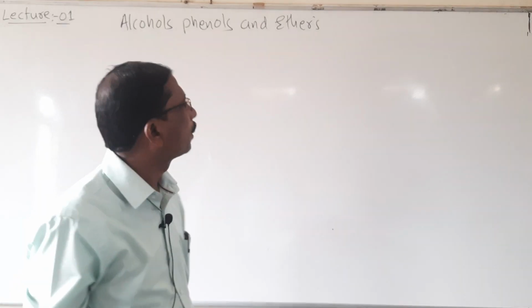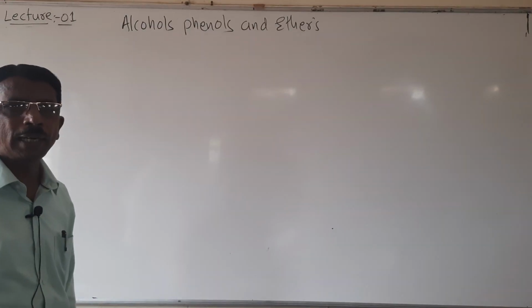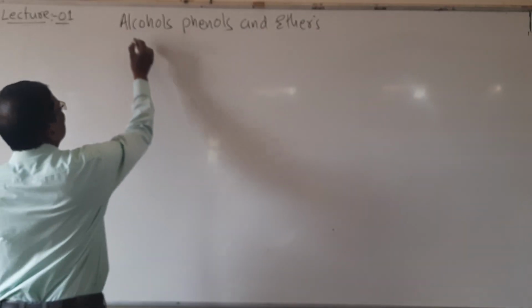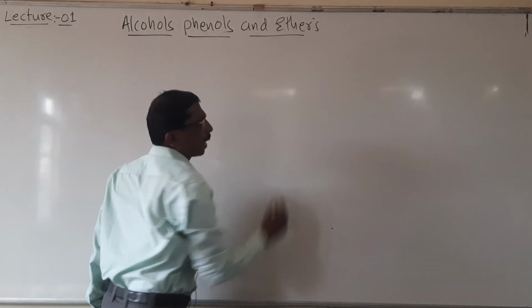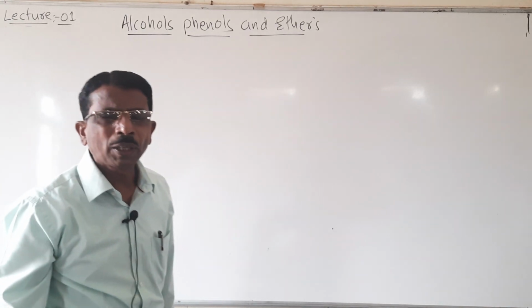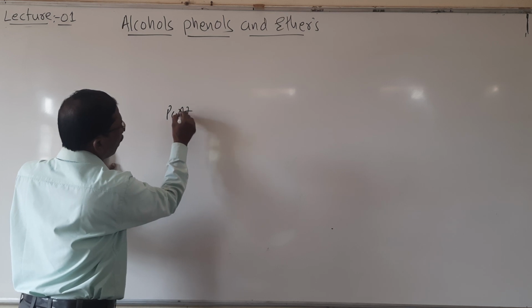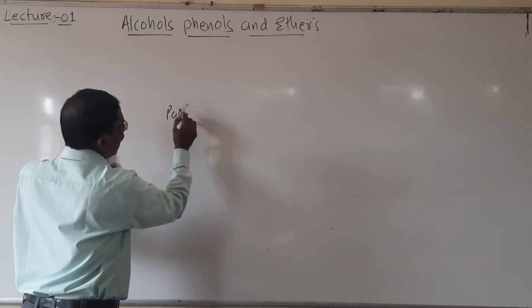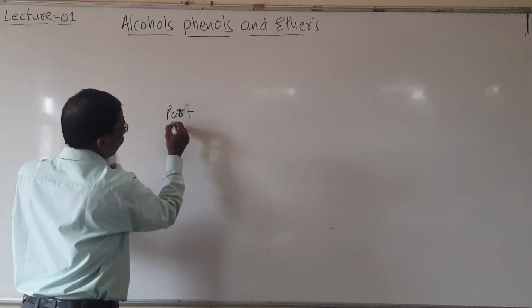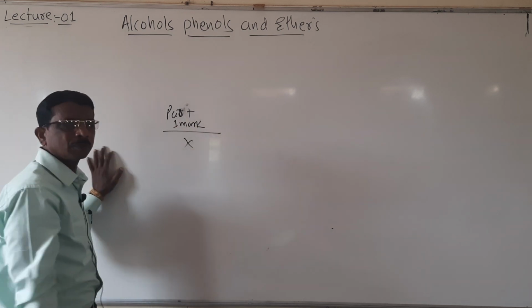So today we will discuss the second topic, alcohols, phenols and ethers. It carries about 9 marks. In part A, for 1 mark questions, there is no question.